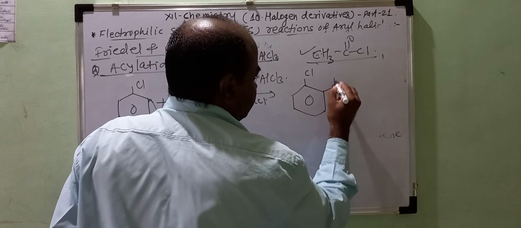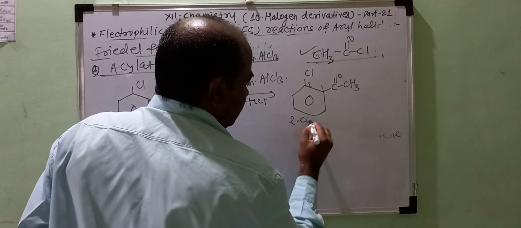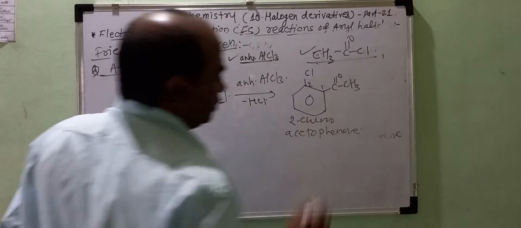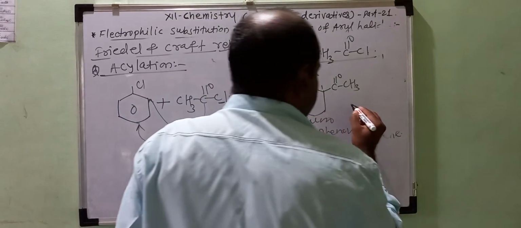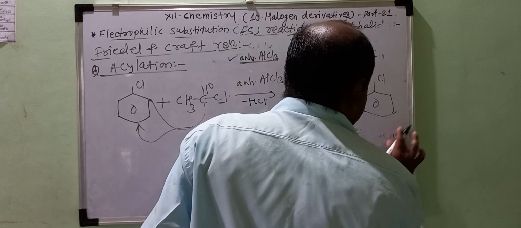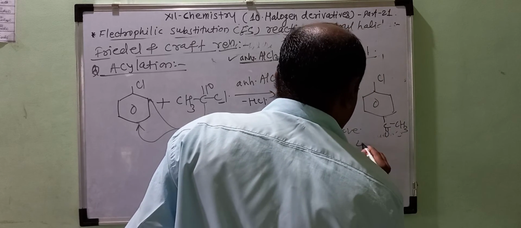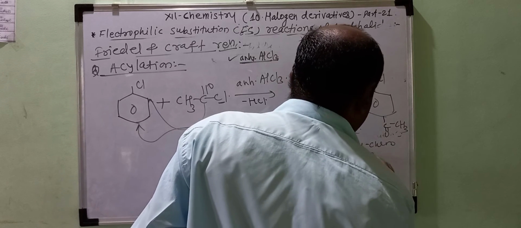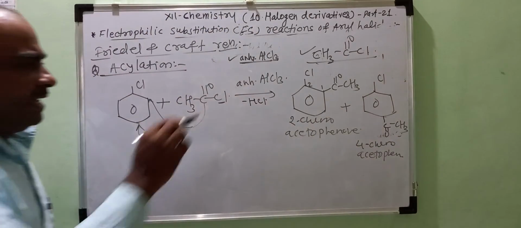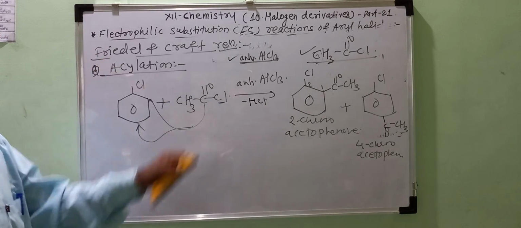Again by priority order, the name of this compound is 2-chloroacetophenone, and the second product is obtained in the same way, with the COCH3 group attached at the para position, called 4-chloroacetophenone, or para-chloroacetophenone, and ortho-chloroacetophenone. Okay, so this is the Friedel-Crafts acylation reaction.